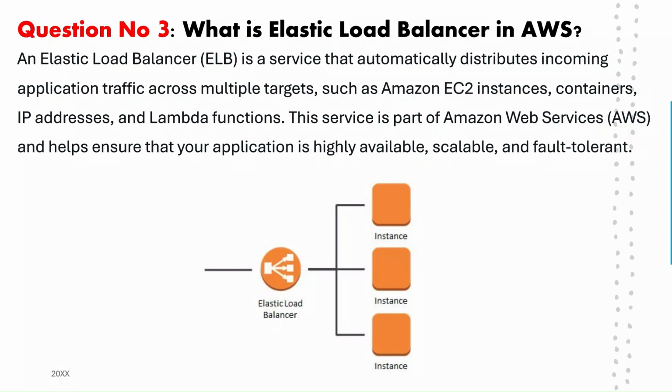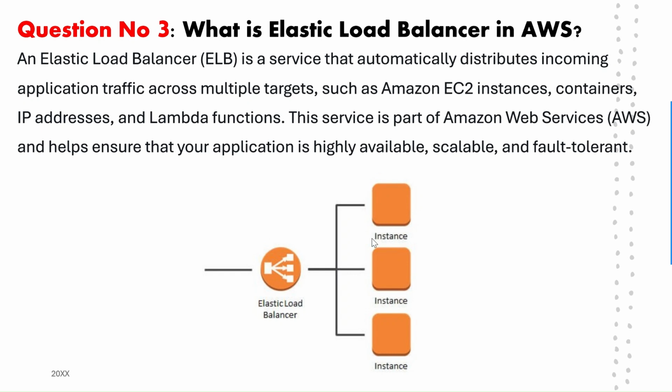An elastic load balancer, short form ELB, is a service that automatically distributes incoming application traffic across multiple targets such as Amazon EC2 instances, containers, IP addresses, and Lambda functions. This service is a part of Amazon Web Services (AWS) and helps ensure that your application is highly available, scalable, and fault tolerant.